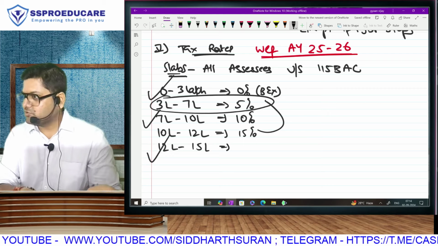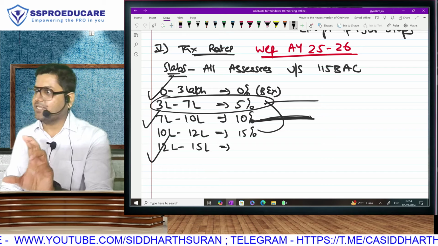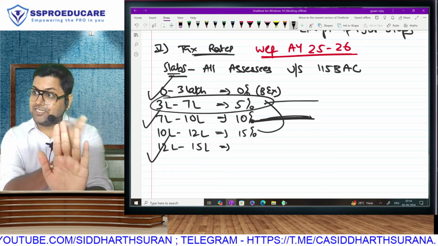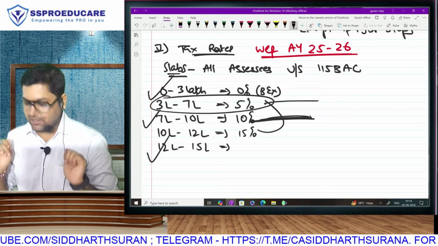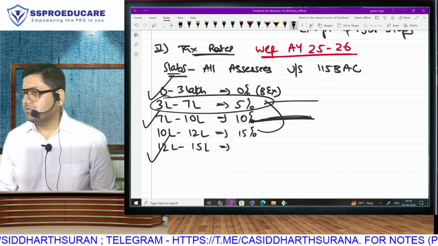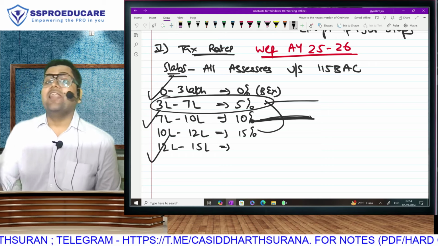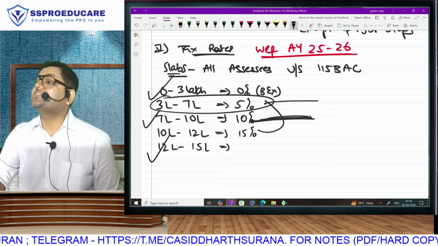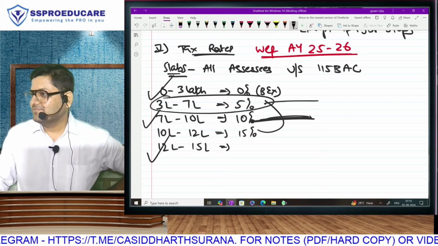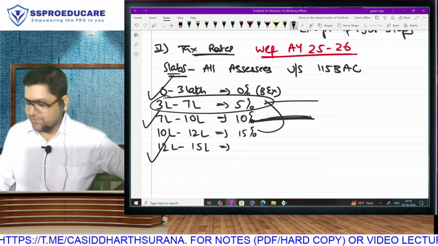But then that 1 lakh has to come from somewhere, no? Where has that come from? It has not come from the 10% bracket because this still contains 3 lakh. That 1 lakh has come from 15%. That means if you compare the new taxation regime between last year and current year, what is the amendment? 1 lakh rupees from 15% has come to 5%. That means on that 1 lakh you are going to save 10%. Last year's new taxation regime and this year's new taxation regime, the tax difference is 10,000 rupees. 1 lakh ka 10%. That is how it works mathematically.